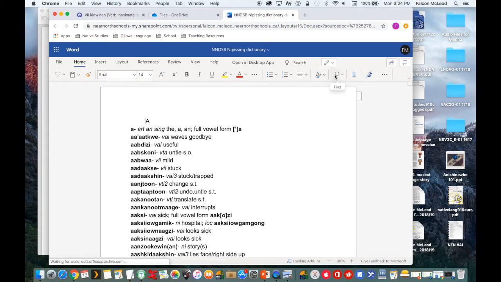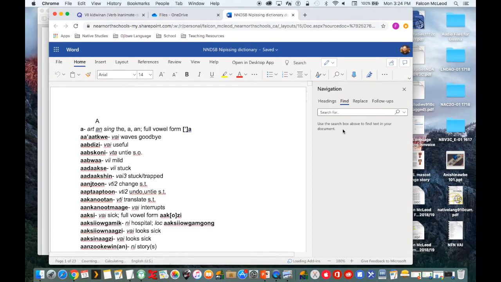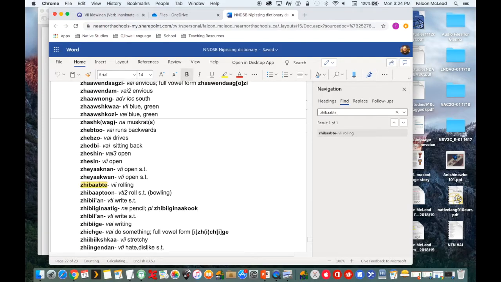All right. Go in the search function or the find function and type in jebobte. And then we got an example here, VII, which is what we're learning, and it means rolling.